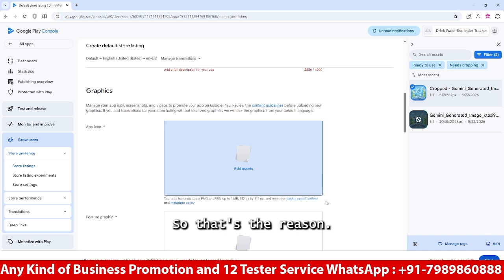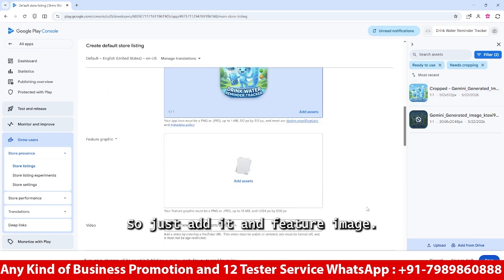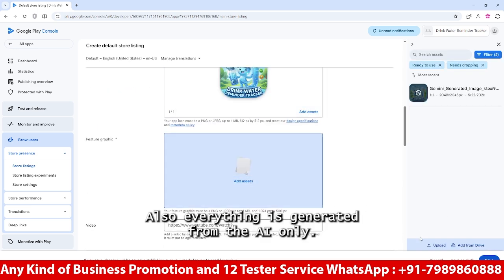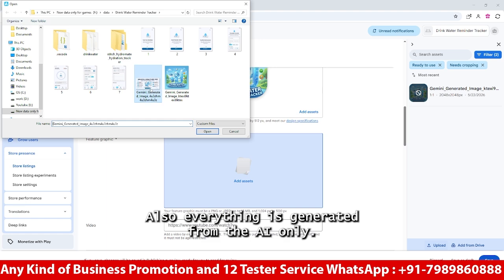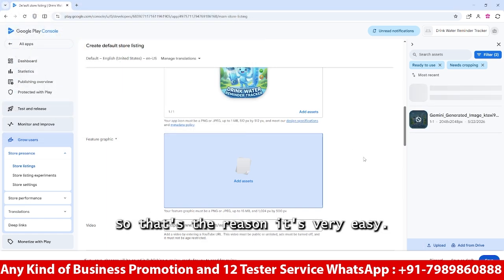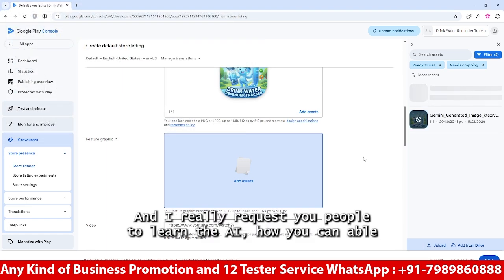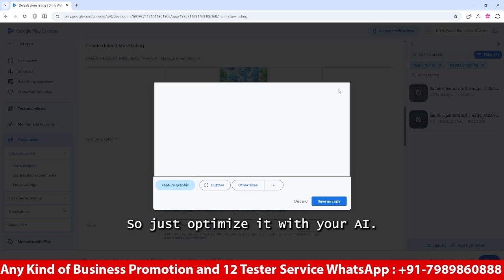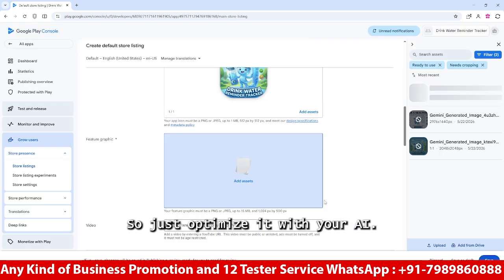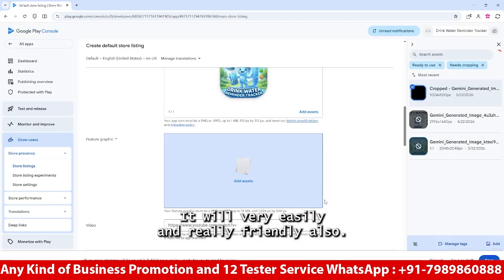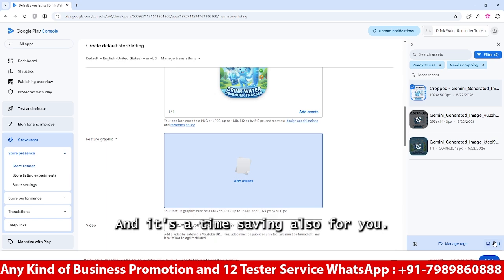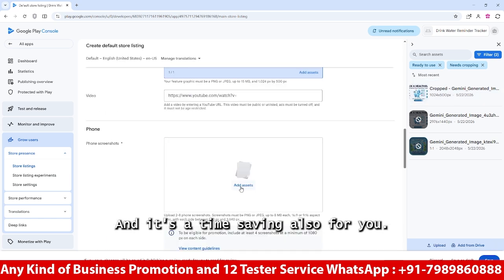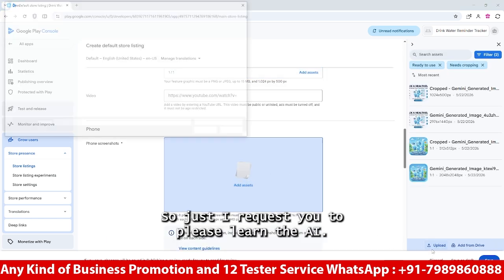So that's the reason. Just add it, and the feature image also. Everything is generated from the AI only. It's very easy, and I really request you people to learn AI, how you can optimize your apps or games or whatever the flow of your work. So just optimize it with your AI. It will be very easy and friendly, and it's time saving for you too. So I request you to please learn AI.